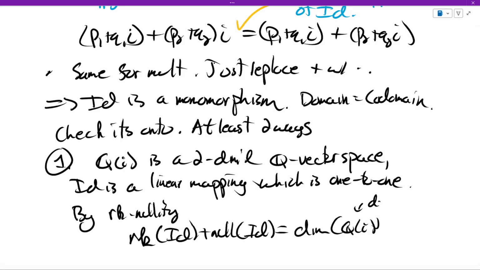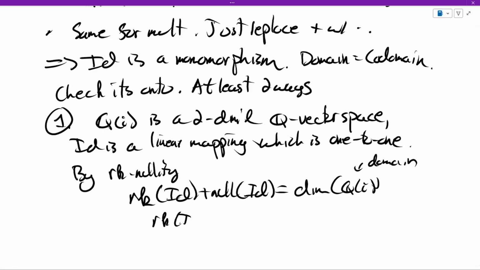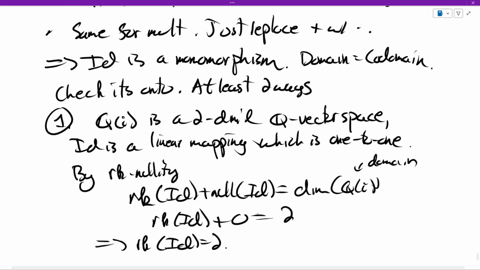This is the domain one, not the codomain. The nullity is 0 because it's 1-to-1, and the dimension is 2, so the rank of the identity in this case is 2. Fantastic. So that means its image is two-dimensional.